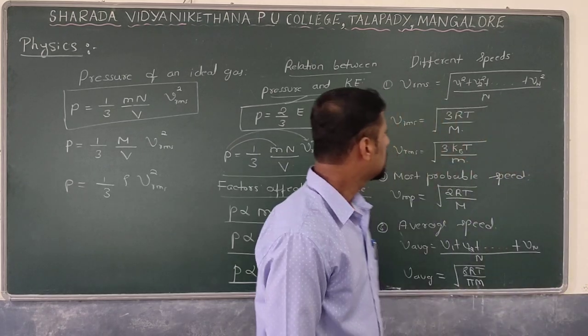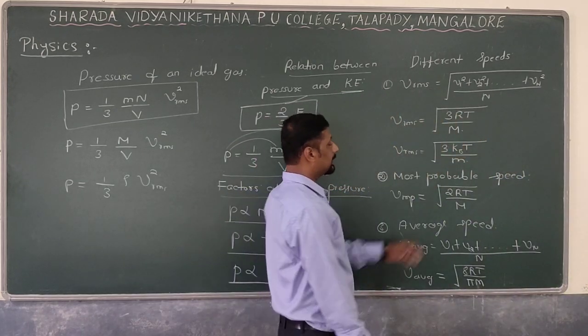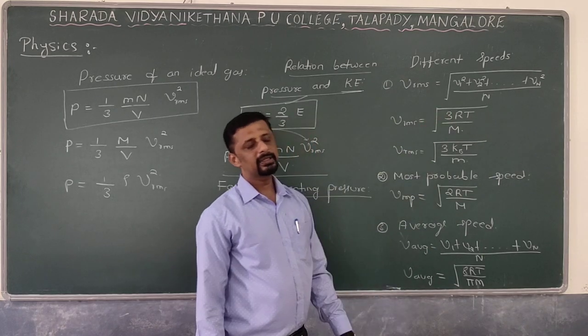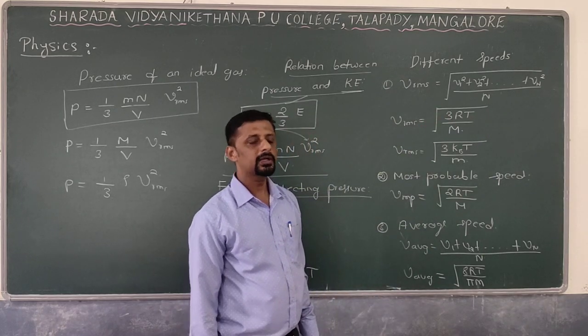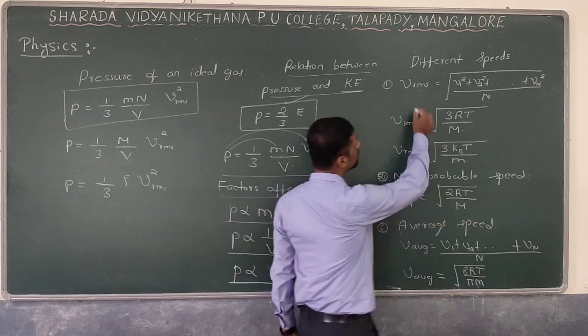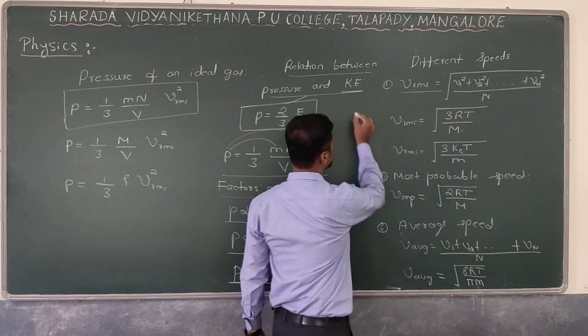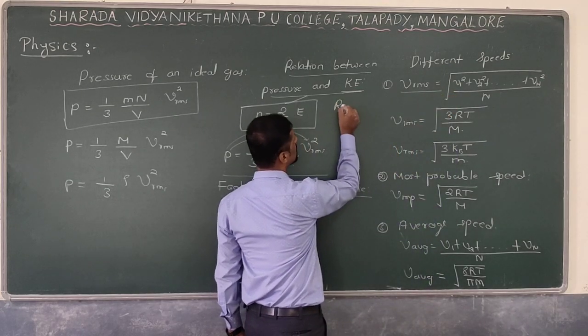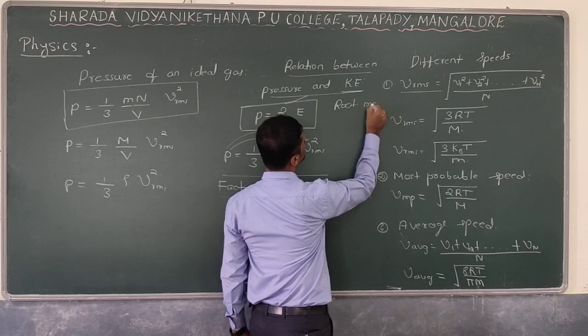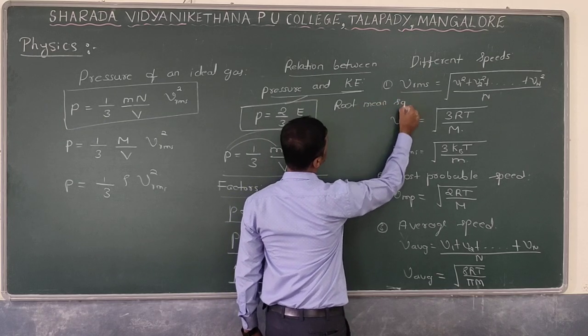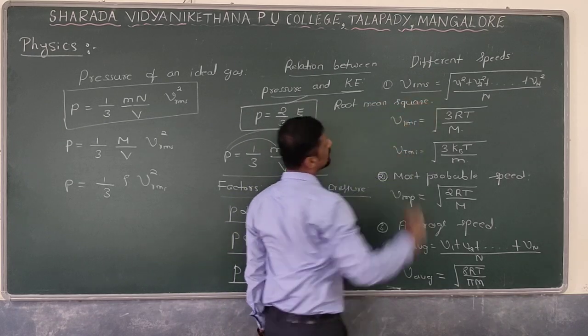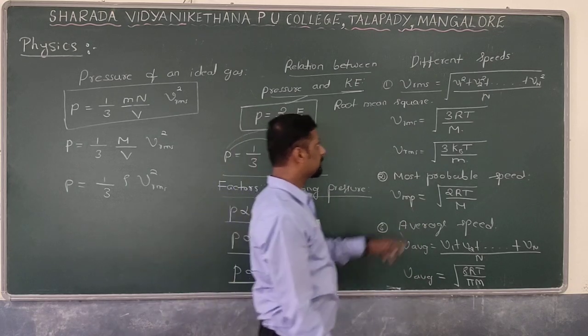Next, as I said earlier, gas molecules move with different types of speeds. What are those different types of speeds? First one, RMS speed. What do you mean by RMS speed? Root mean square speed. How can you define root mean square speed?